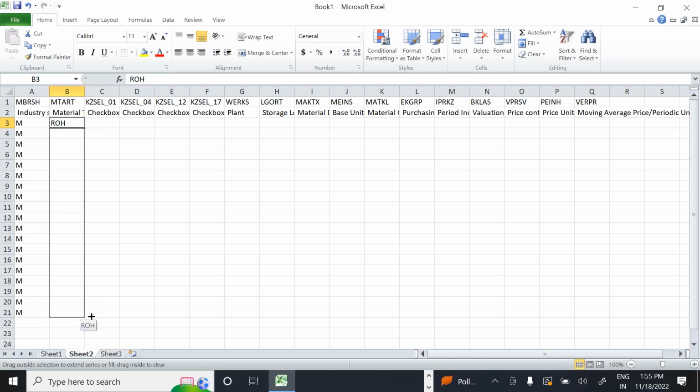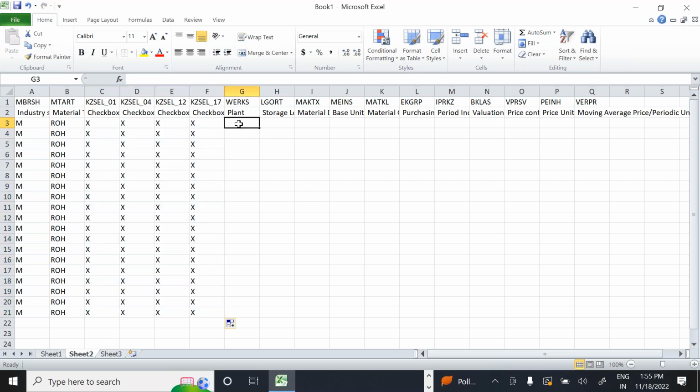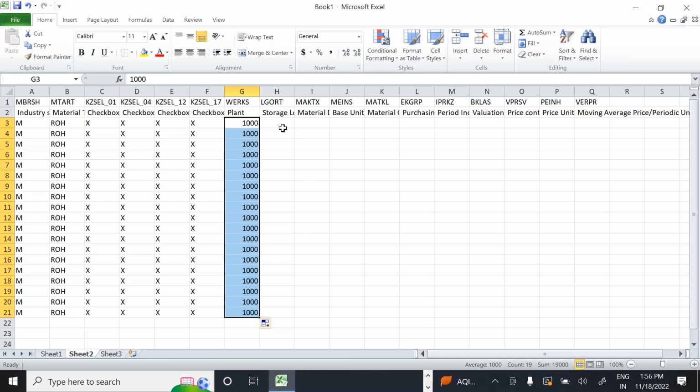So what is the material type? Checkbox means you are selecting, okay, basic data, like these checkboxes here. You selected it four times. Now on this checkbox, plant means 1000 plant. Okay, plant means 1000 plant. So this 1000 plant, if there is any other plant, you can also enter it.